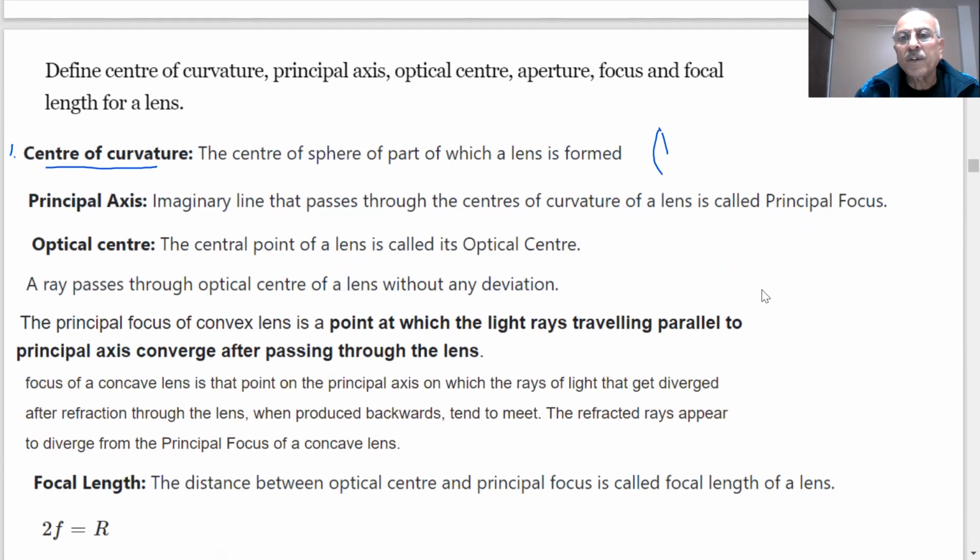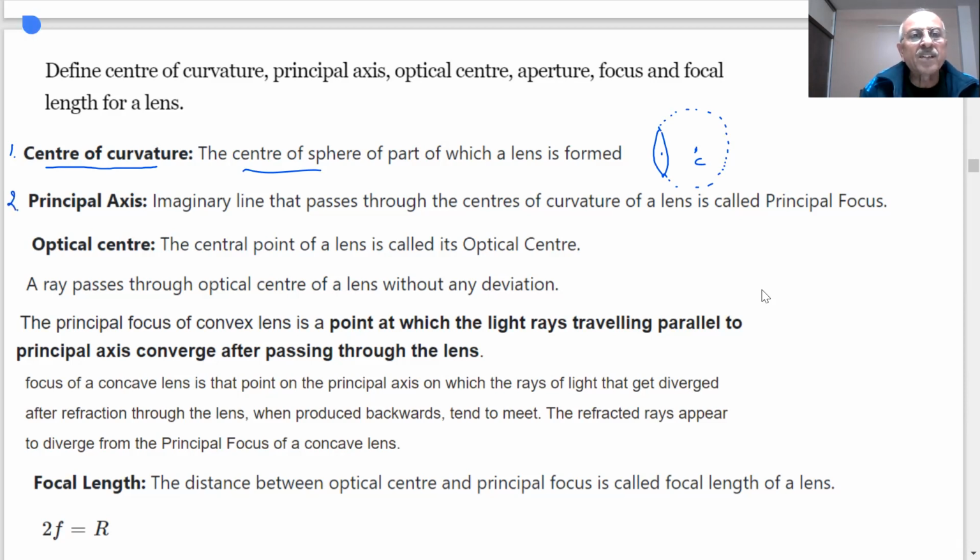My lens, students. Now, if I consider this part, it is a part of a sphere, the center of which, this point C, is the center of curvature. The center of the sphere, a part of which the lens is formed.